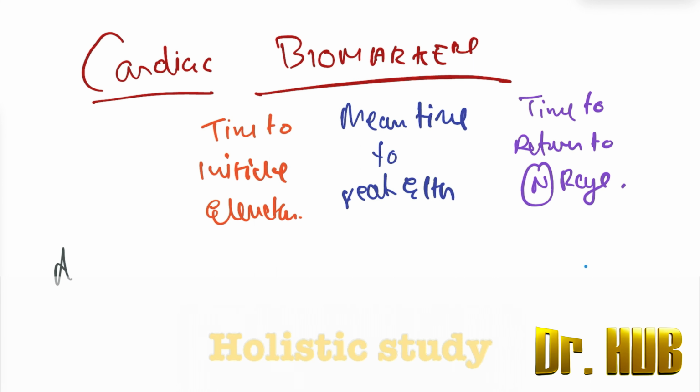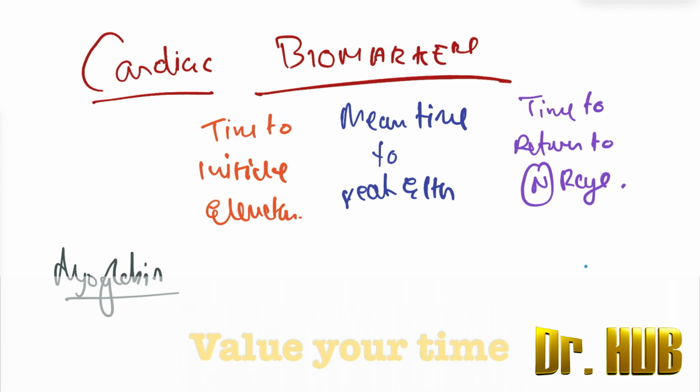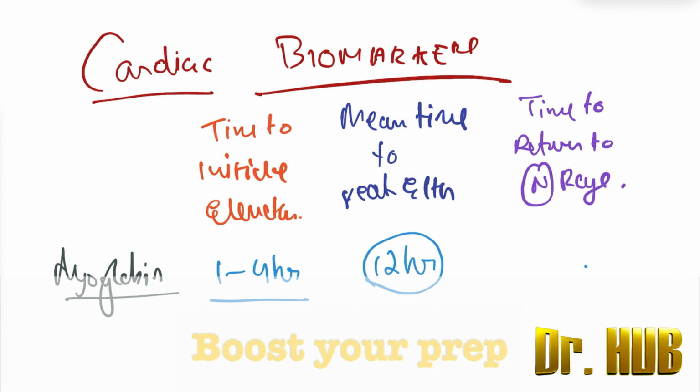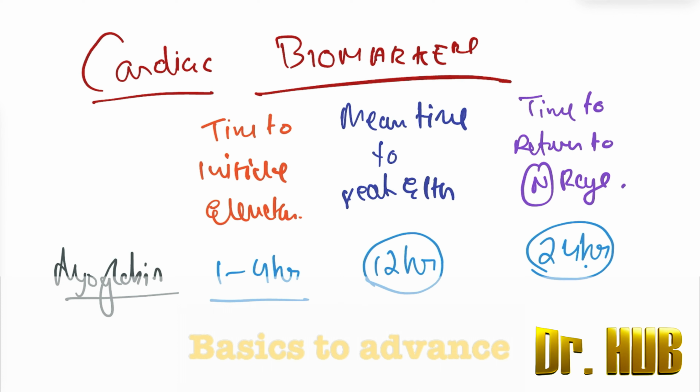So now we will look at the myoglobin. Here the time to initiate the elevation will be about 1 to 4 hours. Next, the mean time to peak elevation is about 12 hours. And the time to return to normal range will be around 24 hours. This is the myoglobin.